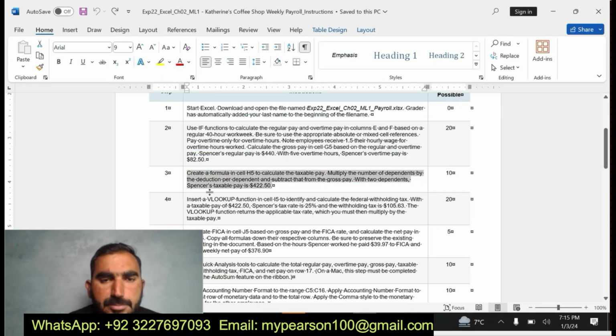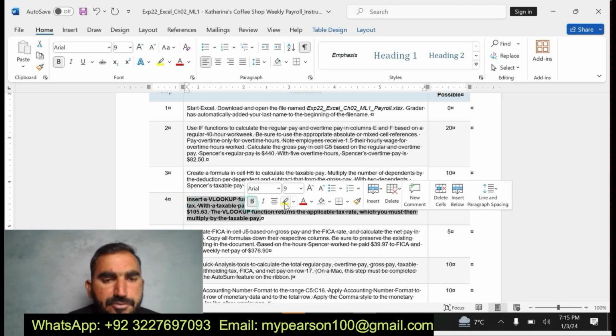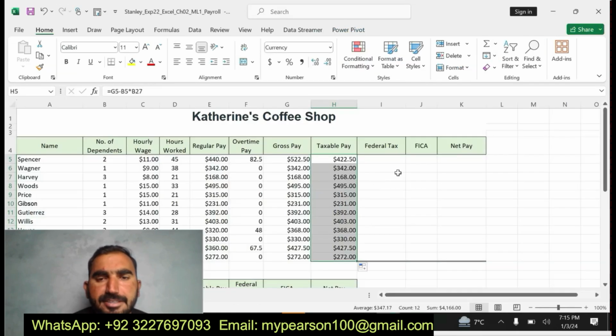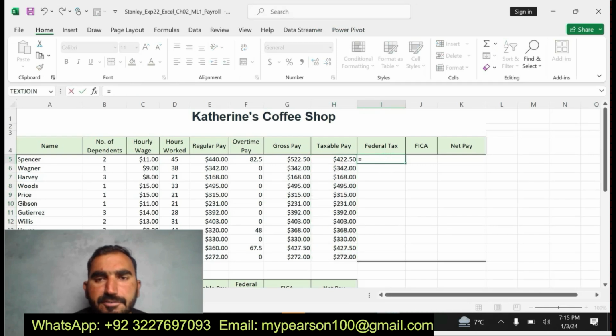Now I'm going to do step number 4. Insert a VLOOKUP function in cell I5 to calculate the federal withholding tax with the taxable pay of 422.50. Now I'm going to find the federal tax, equal to VLOOKUP. Sorry, it's a VLOOKUP function.